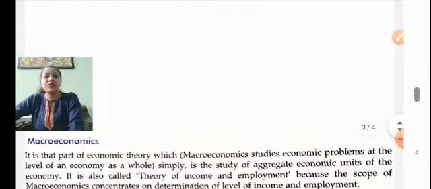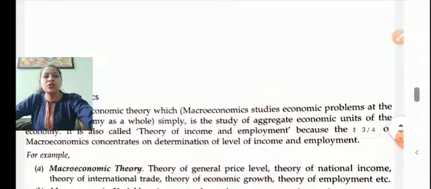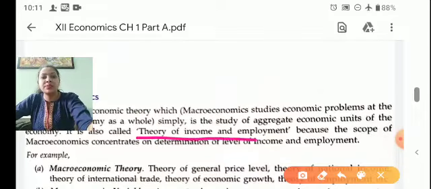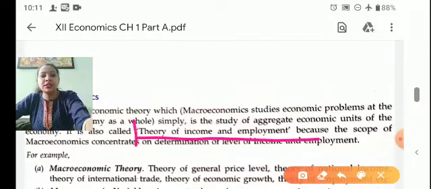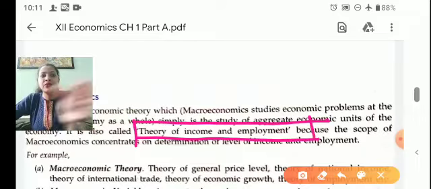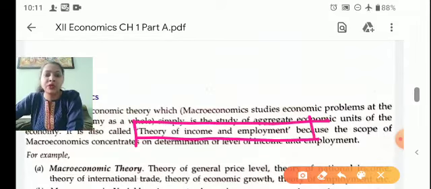It is that part of the economic theory which studies the problem and aggregate economic units of the economy. It is also called theory of income and employment. Sometimes in MCQ part it may ask, for example, microeconomic theory is known as partial theory, and this theory is known as theory of income and employment. Macroeconomics theory का second name है ये theory of income and employment.